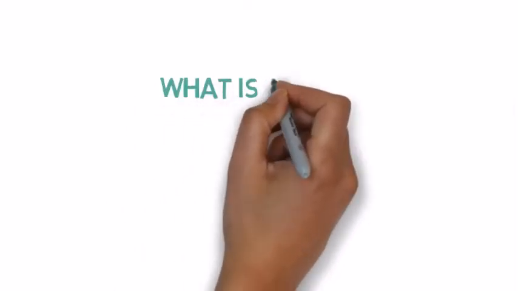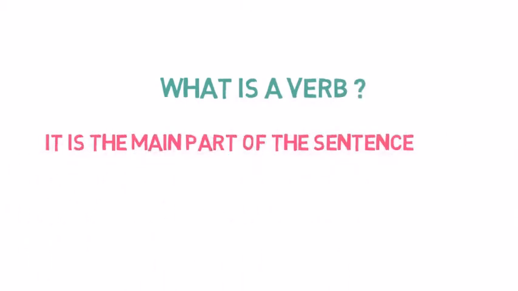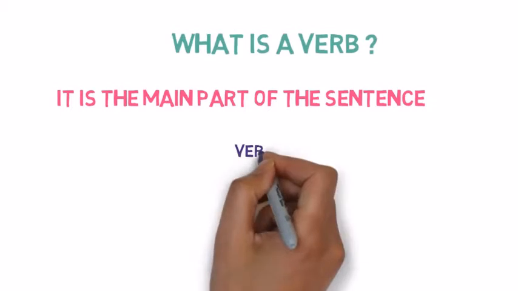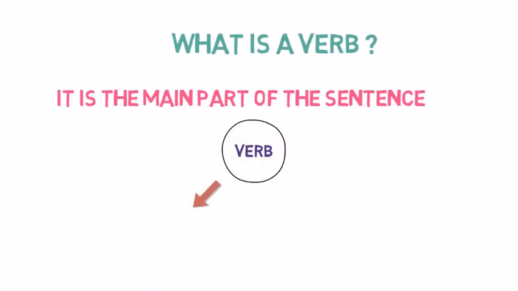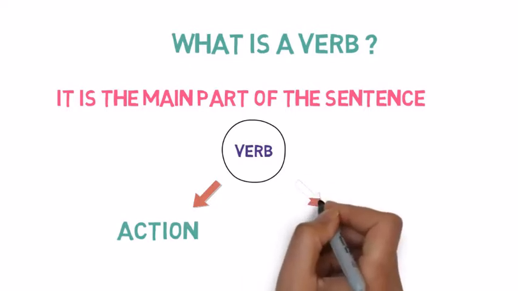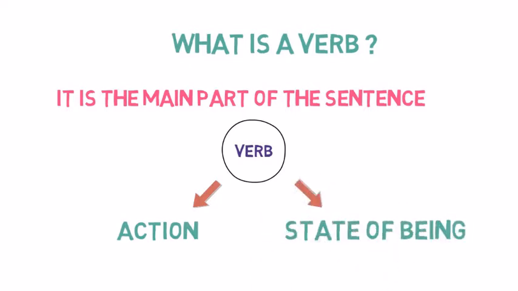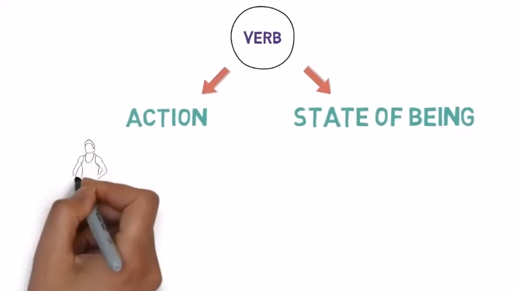So what exactly is a verb? Verb is the main part of the sentence. Verb tells us two things about the subject: an action or activity performed by the subject, or a state of being of the subject. In other words, state or situation of the subject. Let me give you some examples of action verbs.